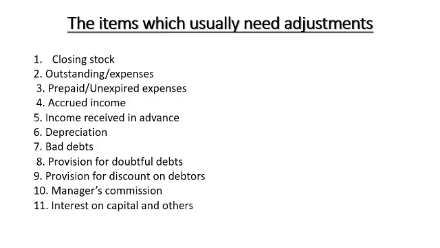Bad debts on debtors, called irrecoverable amounts. Provision for doubtful debts: for uncertainty, a provision can be created. Provision for discount on debtors: if discount is allowed to the debtors, then a provision can be created. Manager's commission payable, and then interest on capital, and others referring to internal adjustments like charity in goods, loss in goods, drawings in goods, and interest on drawings. So there are many other adjustments. After getting all these, you may do them on your own.